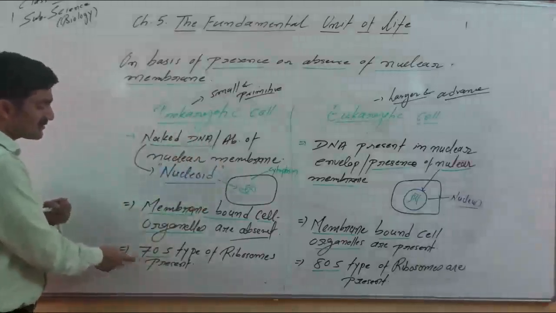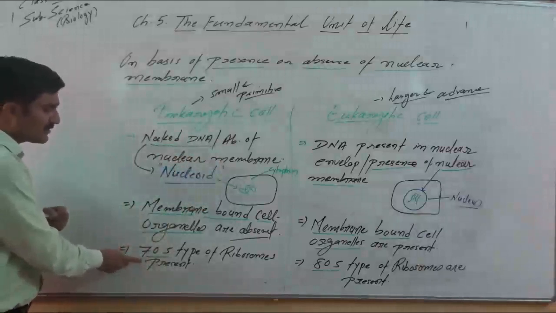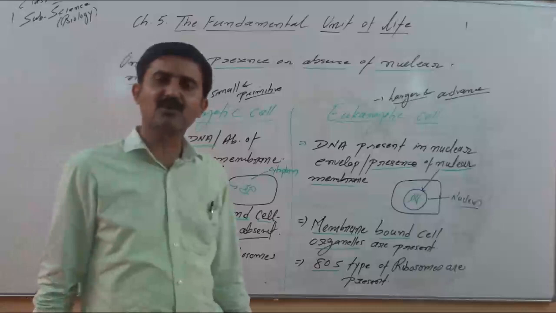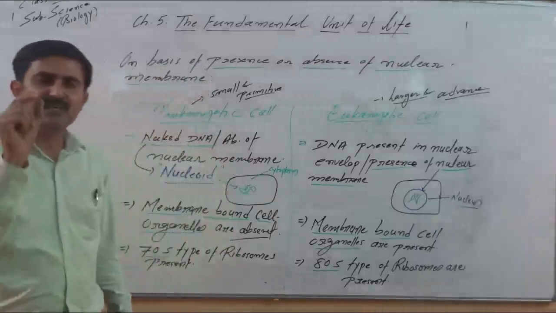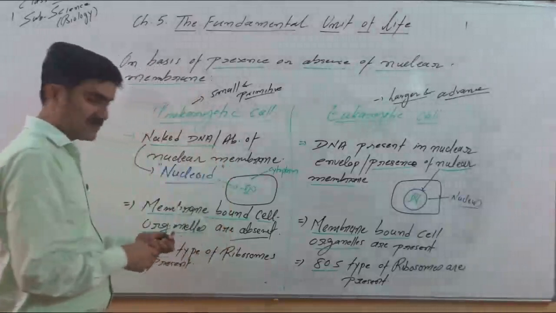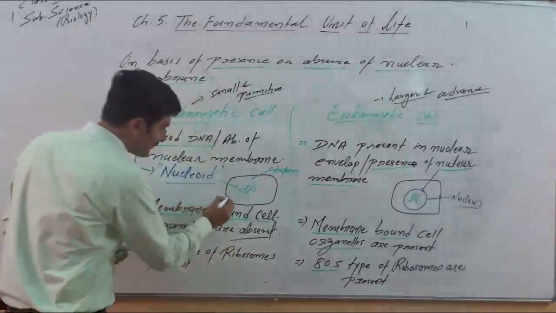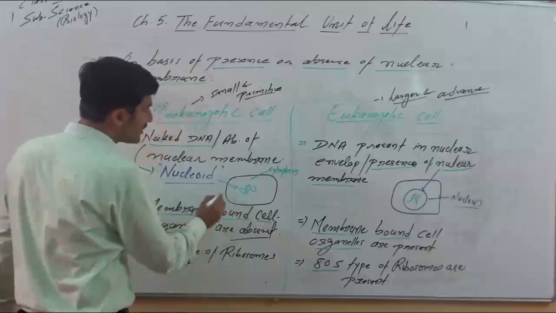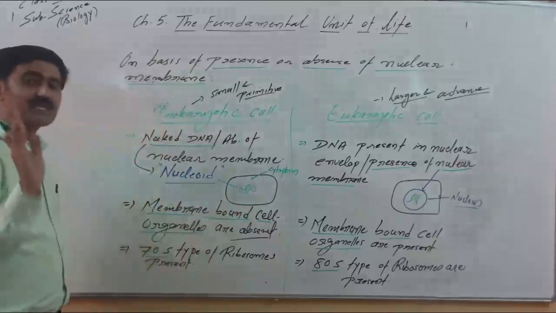Third difference is the type of ribosome. All of you know ribosomes are commonly known as protein factories. These are tiny particle-like structures present in cytoplasm. In prokaryotes, all of these ribosomes are of 70S type.